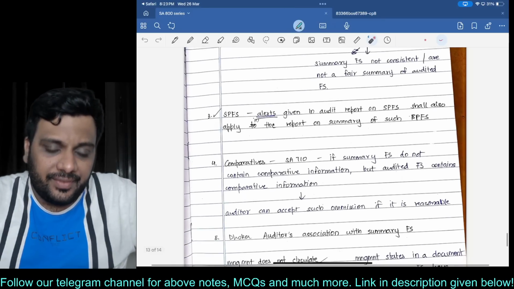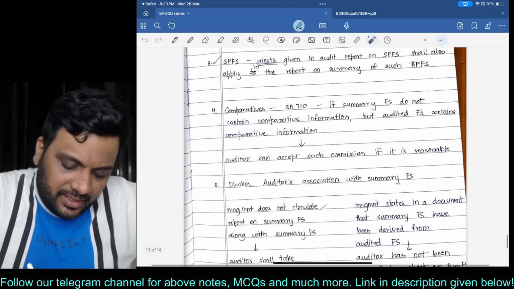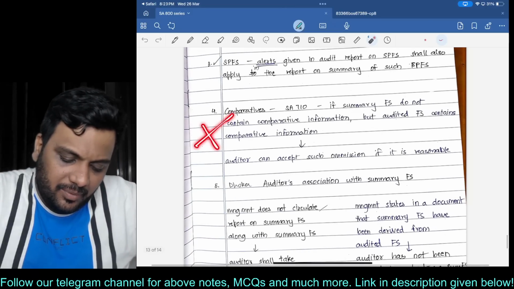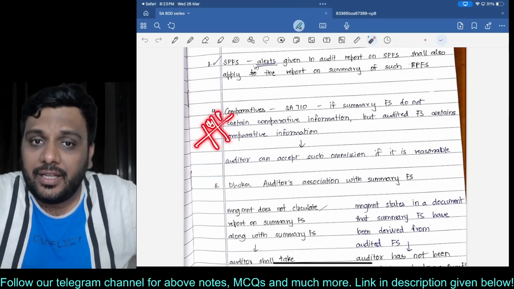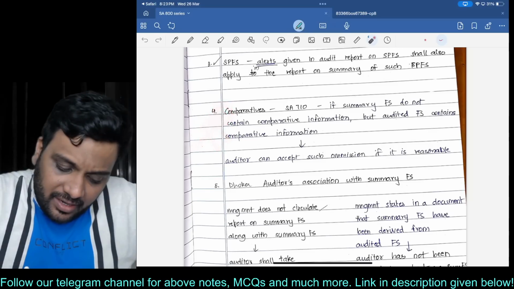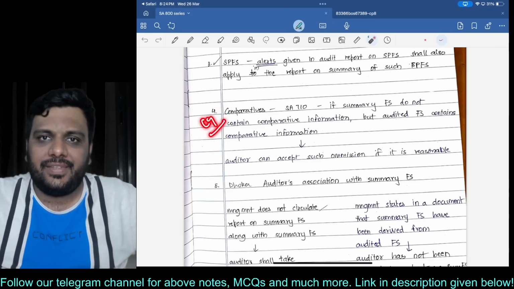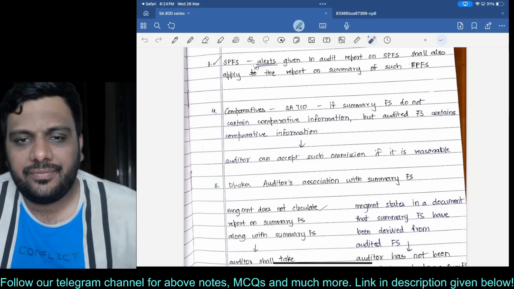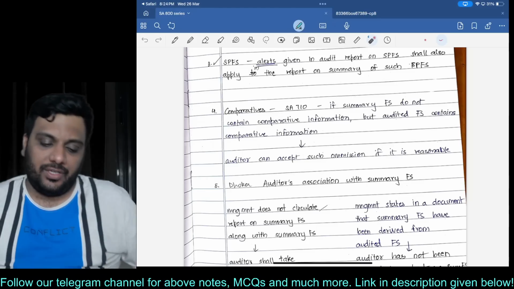Now listen to me. Let us say the main set of financial statements contains current year and previous year columns. But let us say the summary financial statement contains only the current year column. That is possible. If it is reasonable, we can accept the omission.